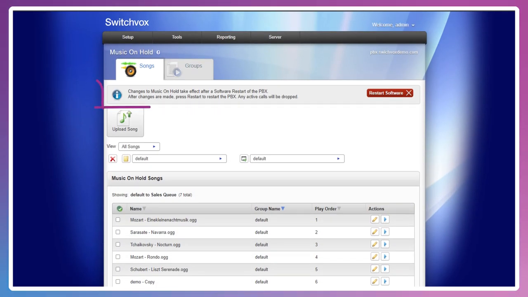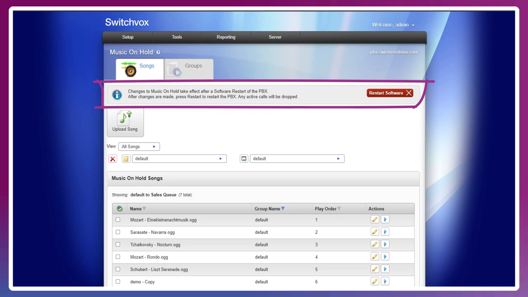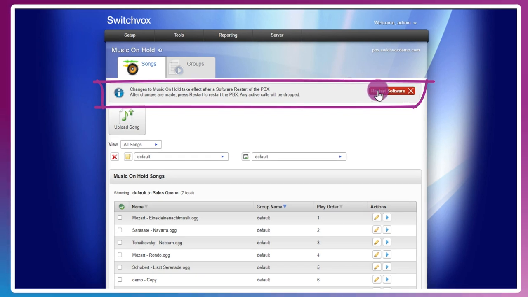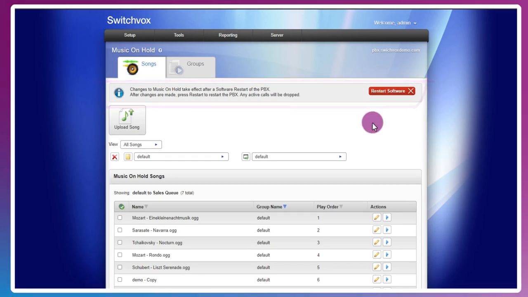So, final note, as seen up here, remember that modifying this section requires restarting the PBX services, so you'll want to make any changes or additions after hours before clicking the Restart Software button.